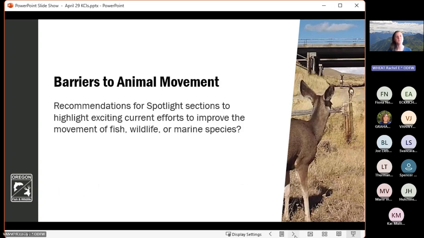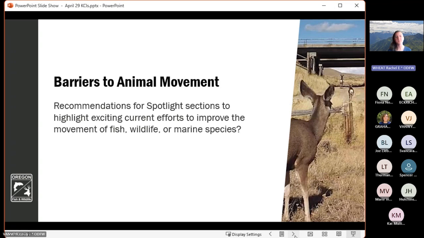One of the specific questions that we have for reviewers for barriers to animal movement is whether our reviewers have any recommendations for spotlight sessions to highlight current exciting efforts that are being done in the state to help improve the movement of fish, wildlife, or marine species.